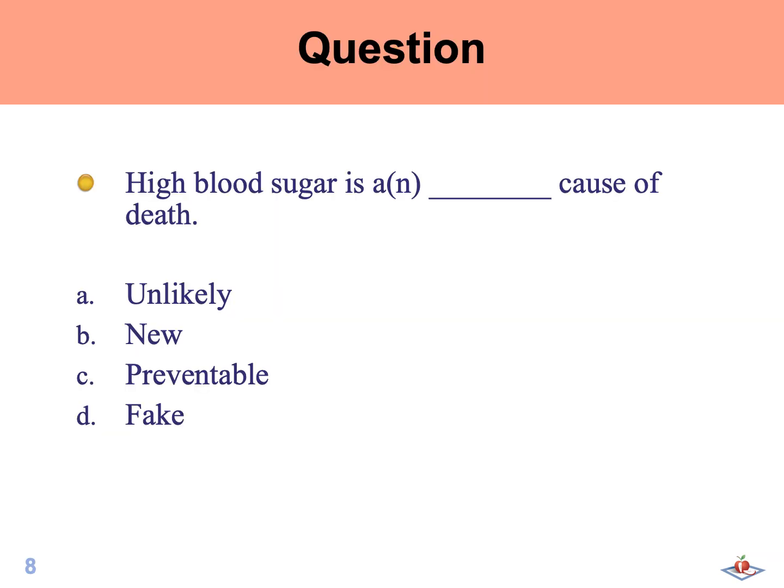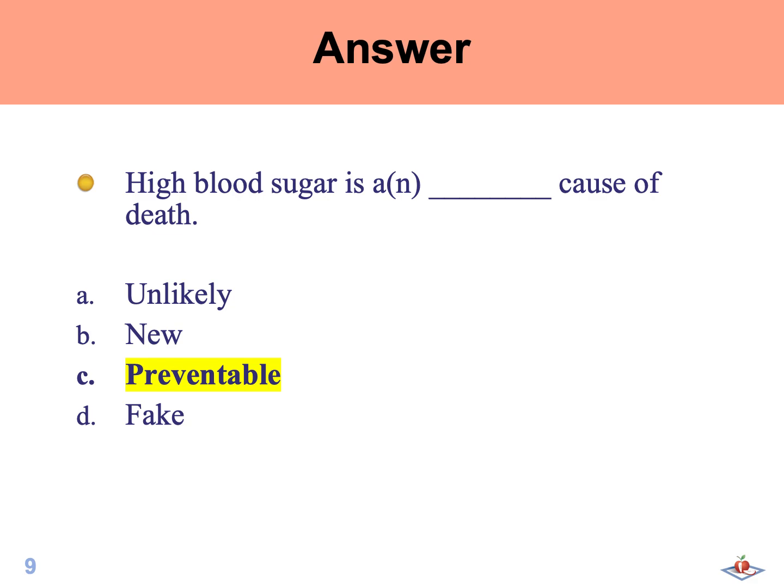So here's a question. High blood sugar is a, or an, blank cause of death. Would it be A, unlikely cause of death, B, a new cause of death, C, a preventable cause of death, or D, a fake cause of death? All right? I want you to write them down. Commit to your answers, writing them down. We're going to give you just a moment, and then when you hear the bell ring, we're going on to the next slide.